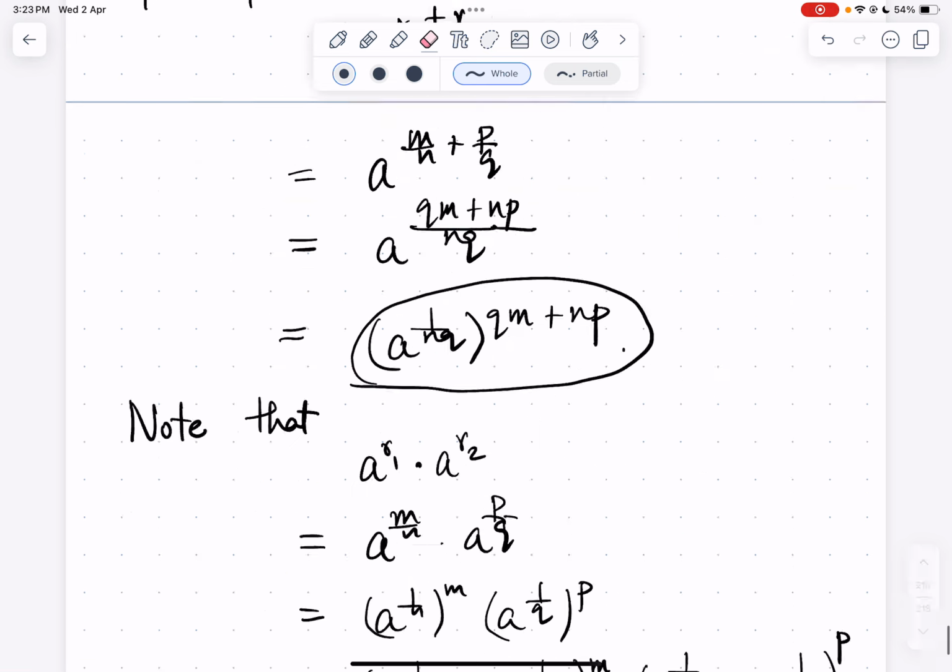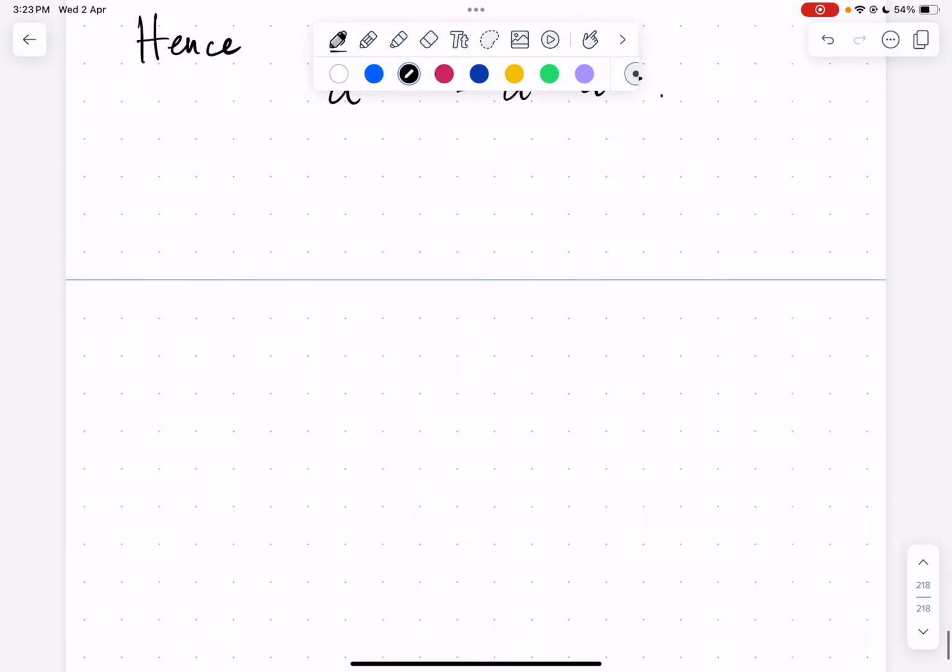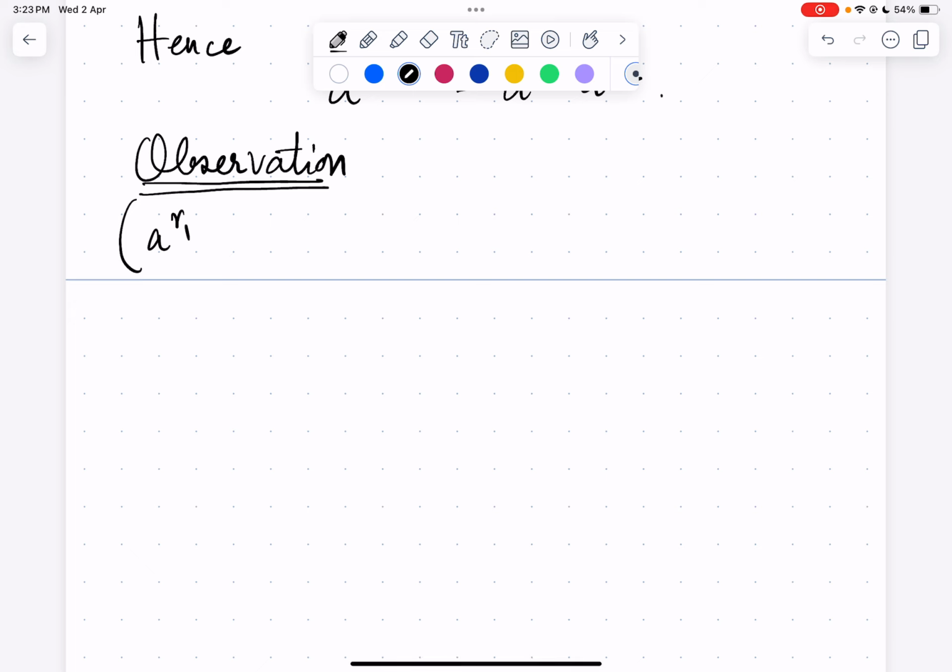We have another observation. How does taking powers interact with multiplication? What is a^(r1 r2)? It turns out we can write this as (a^r1)^r2.